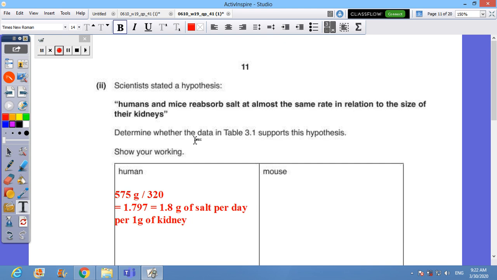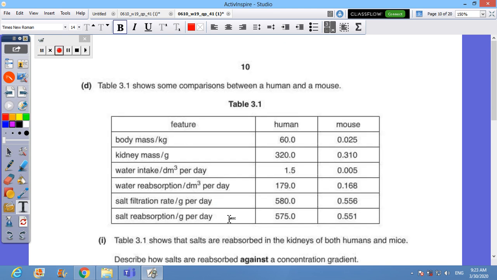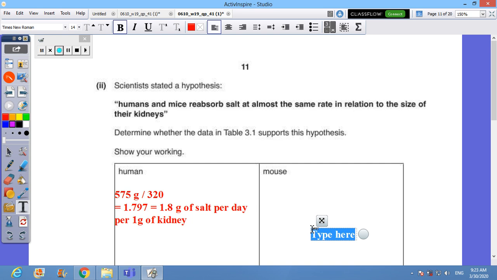Let's go to the mouse. Let's see how much salt they absorb or reabsorb. 551, and the mass of the kidney is 0.31. So we do the math for the mouse as well.